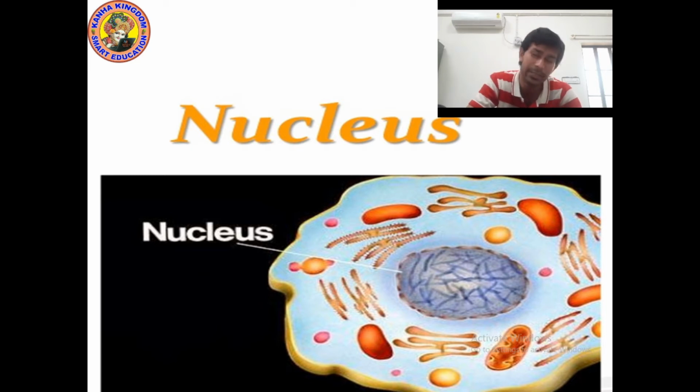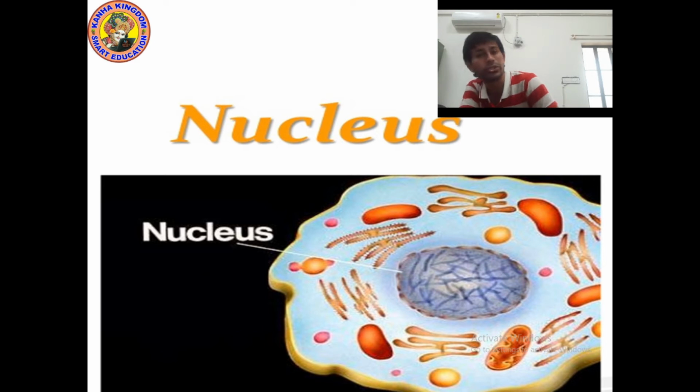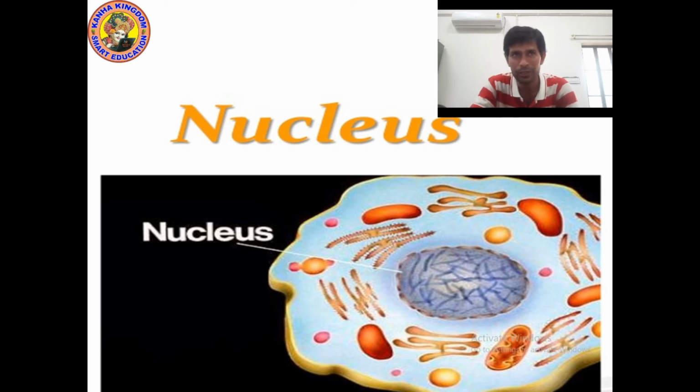Cytoplasm is a jelly-like liquid in which all the organelles float, which do many functions. We will study the function of each and every one, like chromosomes and many more. Okay, now let's move on to the next point. I hope that you understood.